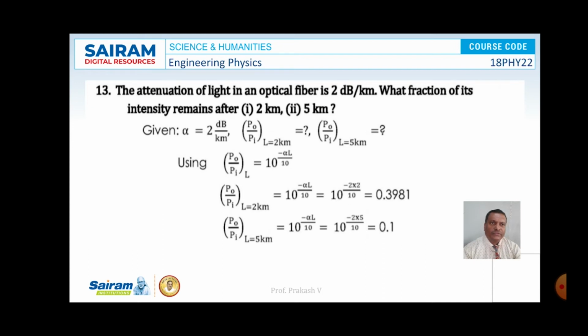That is, on simplification it will be around 0.3981. So when L is 2 km, the value of P naught by Pi is found to be 0.3981, and when L is equal to 5 km, the value of P naught by Pi is calculated as 10 to the power of minus alpha L by 10, that is equal to 10 to the power of minus 2 into 5 by 10, that is equal to 0.1. This is the solution for this problem.